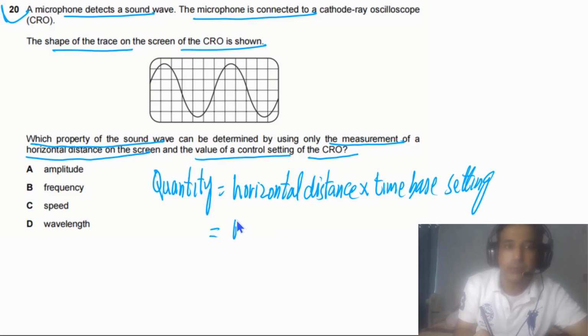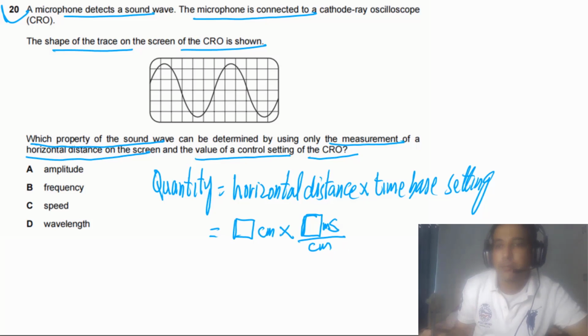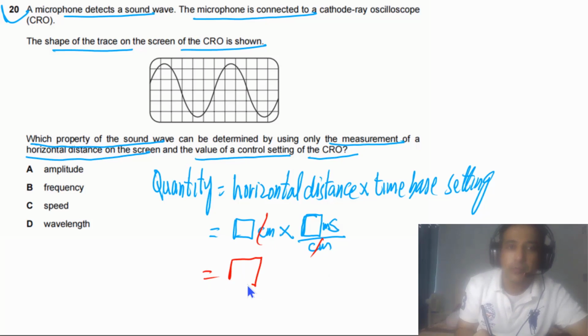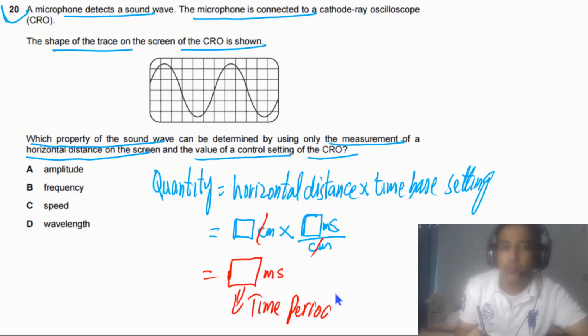Horizontal distance, let's say a few centimeters, in centimeters, we multiply with the time base setting, which will be a few seconds or a few milliseconds, divided by centimeters. From here you can see that we can cancel these units. So what we get is time, in this case milliseconds. So we can find time, or simply we can determine the time period of the wave.